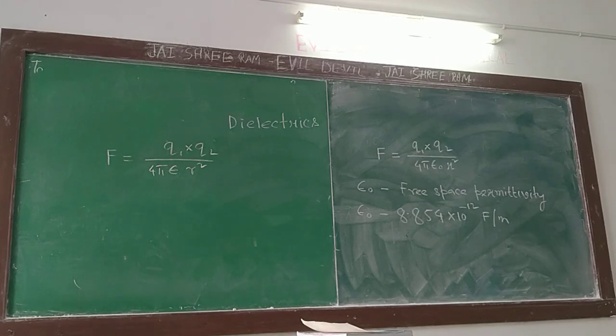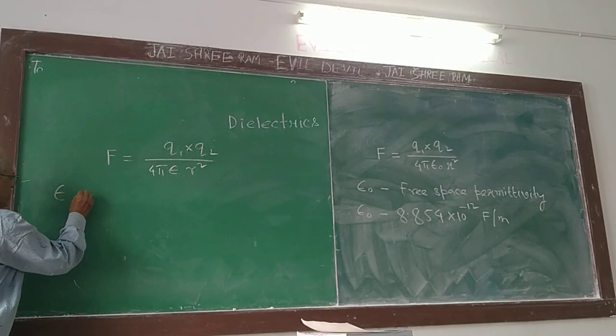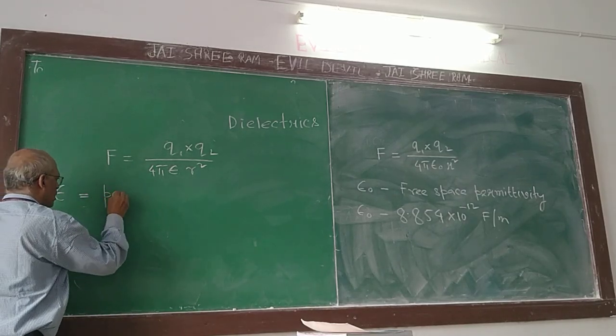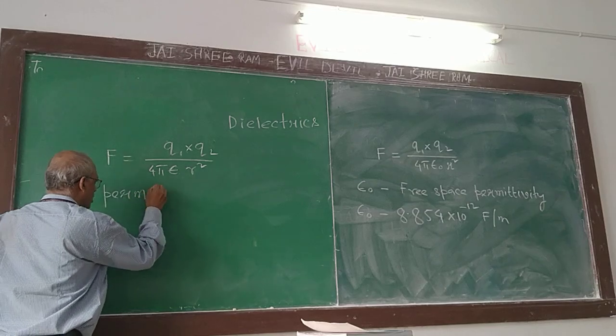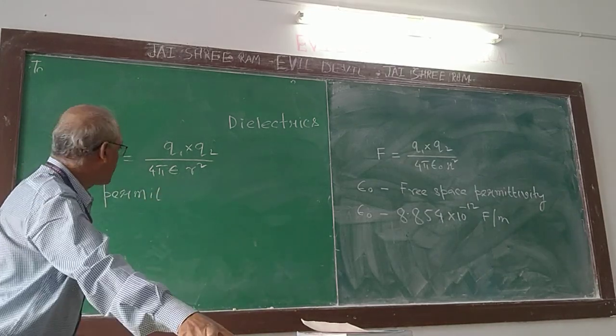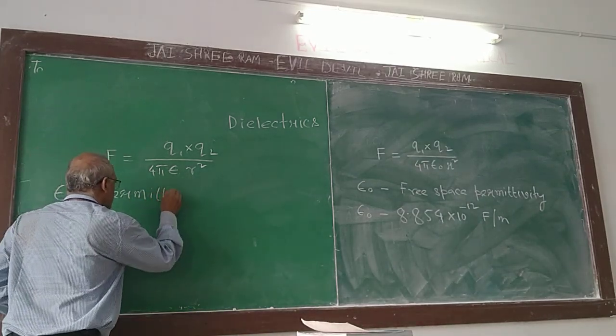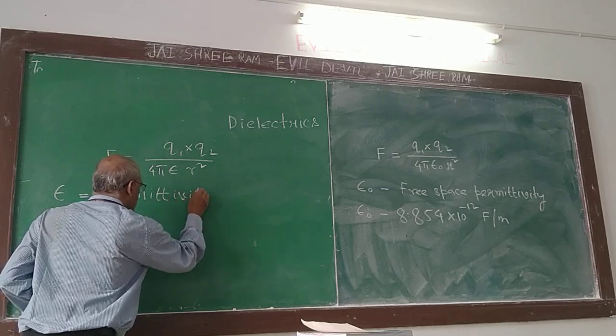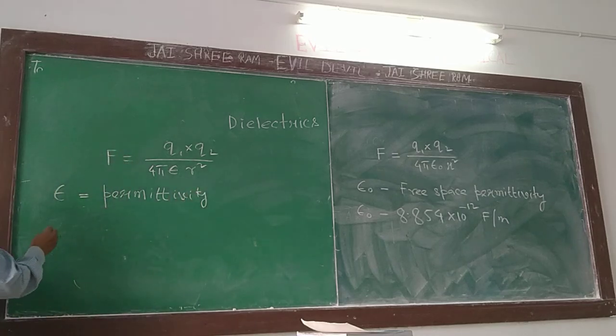What is epsilon for? Epsilon is for permittivity. What is epsilon equal to?